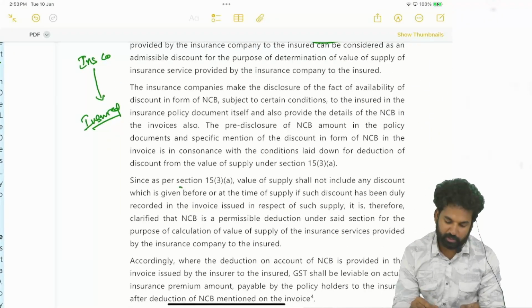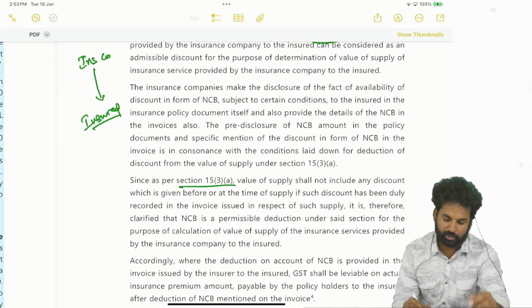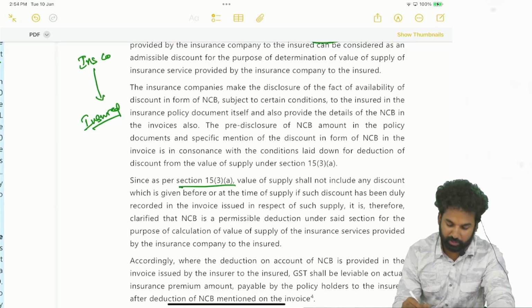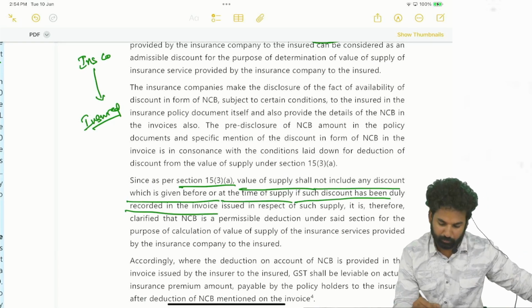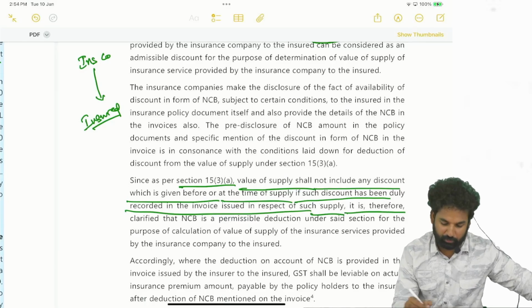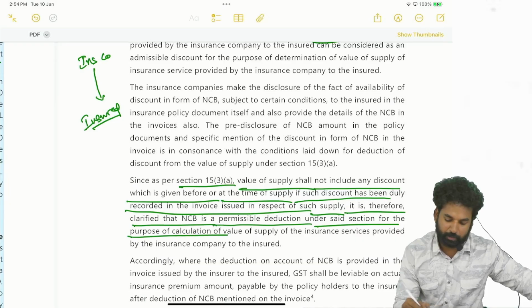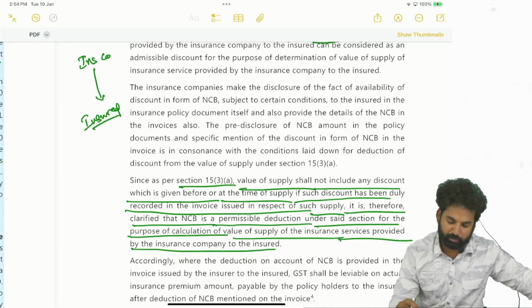Since as per section 15(3) clause A, the value of the supply shall not include any discount which is given before or at the time of supply if such discount has been duly recorded in the invoice of such supply. It is therefore claimed that no claim bonus is a permissible deduction under the said supply for the purpose of calculation of the value of the supply of insurance services provided by the insurance company to the insured.